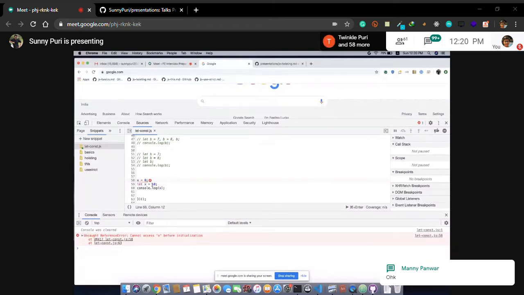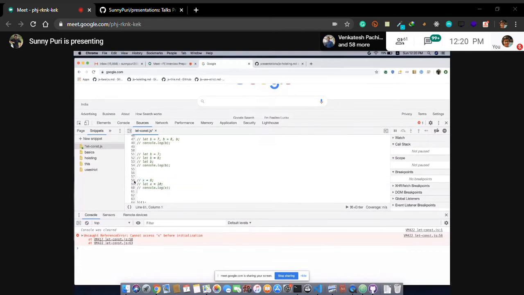Okay. So few are saying it will get hoisted, right? Let me copy it. So few are saying it should get hoisted. And I think those who have said 10, I think they are assuming like this.